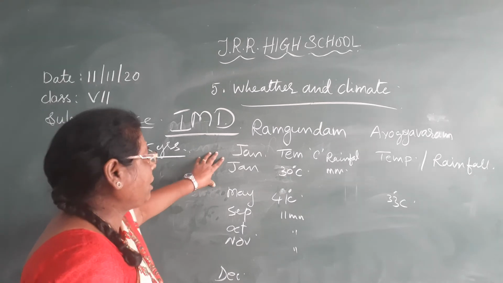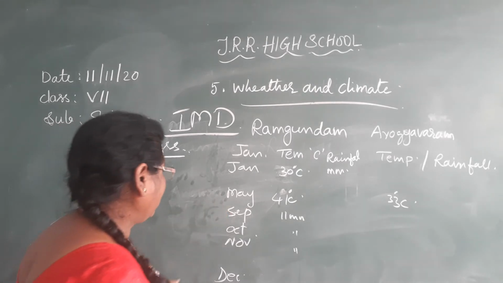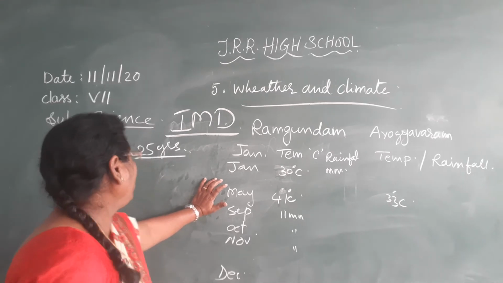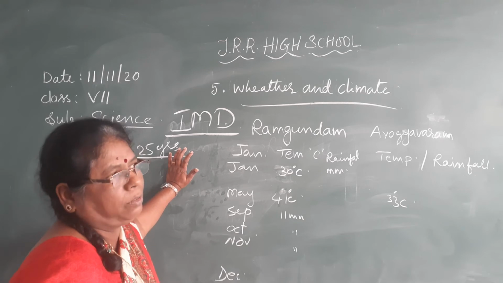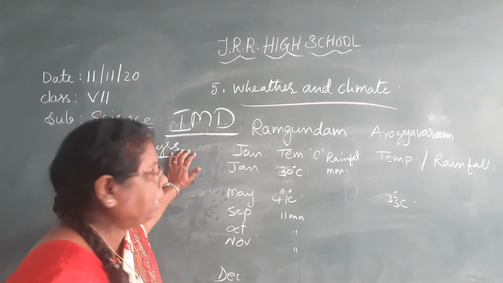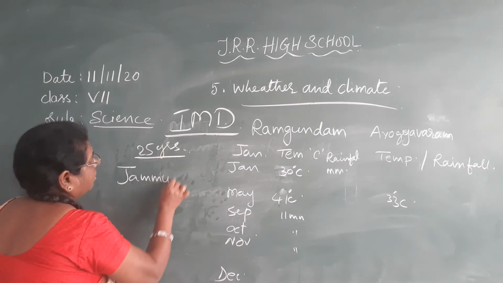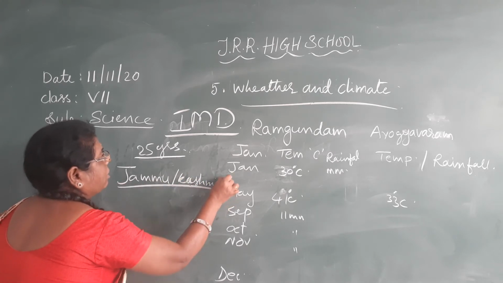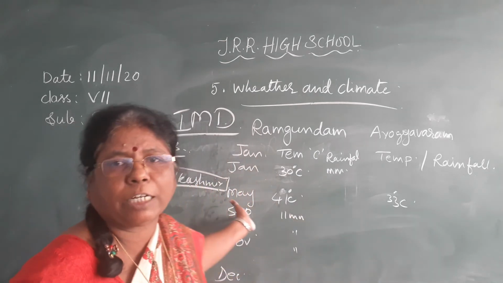They take the temperature, the rainfall, the humidity, and the wind speed of a place over a period of 25 years. That is called the climate of that place. For example, if you observe Jammu and Kashmir, you feel cold weather in the winter season, even snowfall. That is the climate of that place.